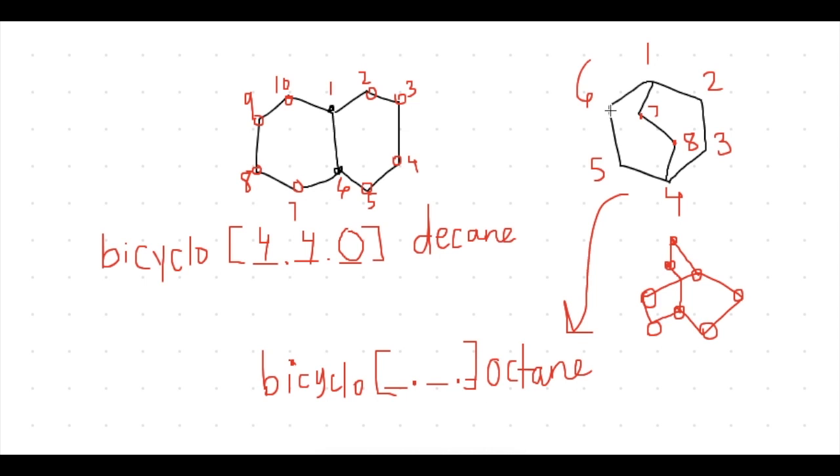Now we count the carbons on the left of the shape, not including these top and bottom fused carbons, carbon 1 and 4. On the left and on the right, we have 2 carbons each, carbon 5 and 6 and carbon 2 and 3. And in the center, we have carbon 7 and 8. This gives us bicyclo 2,2,2 octane.